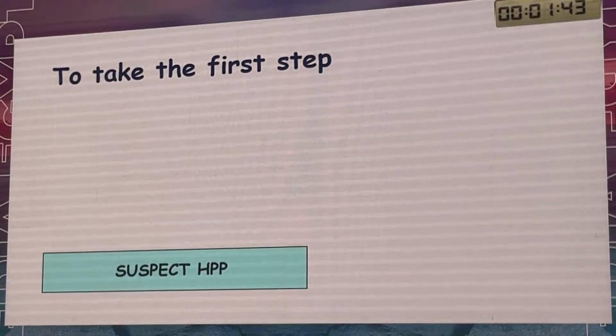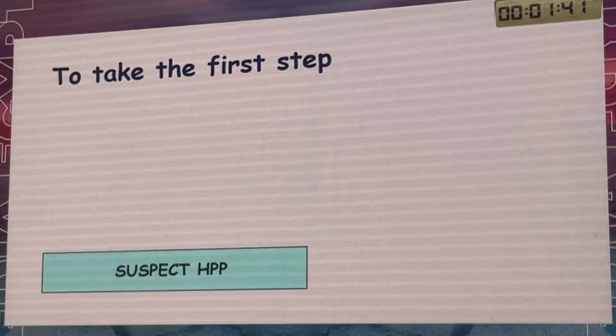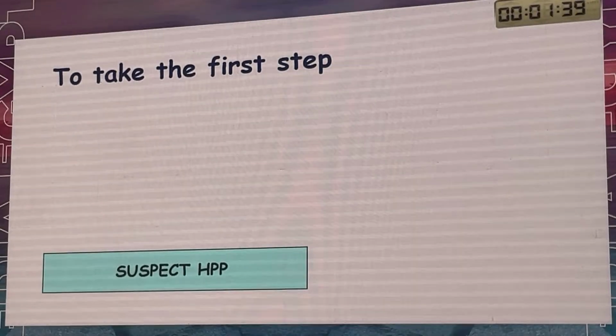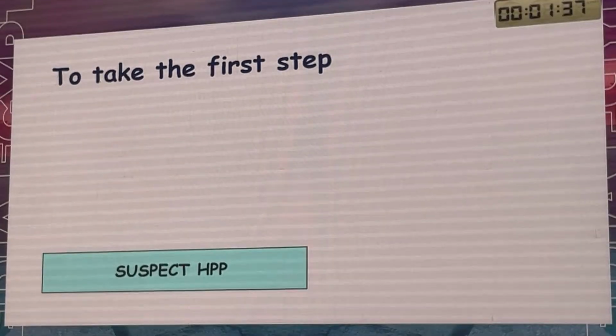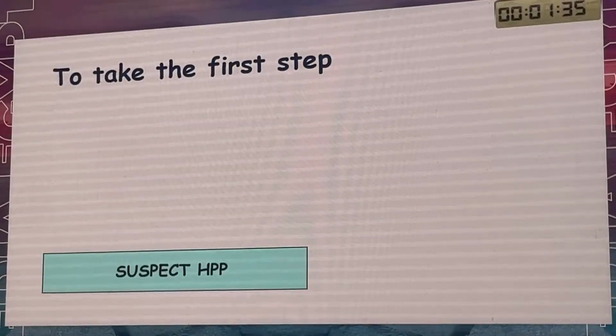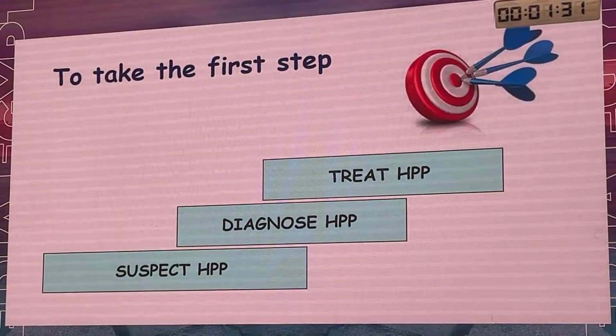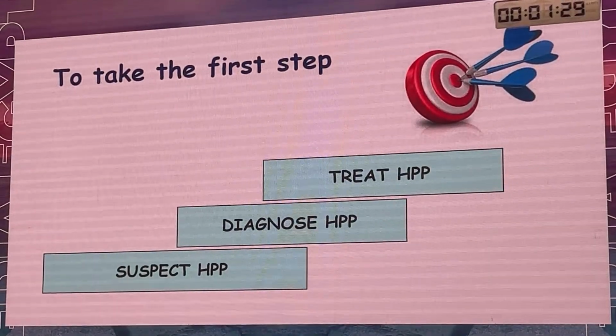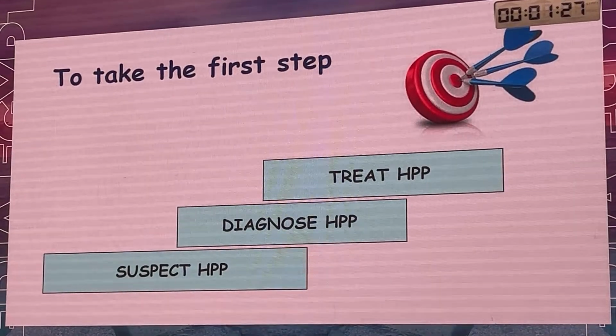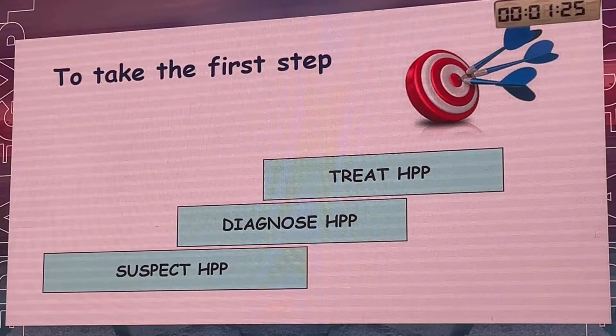Please start thinking that this disease is there. It's rare, but there. And look for low alkaline phosphatase. And then you can diagnose HPP, and then we can put a plan of treatment, which is our final target. But let's start and take it from there.